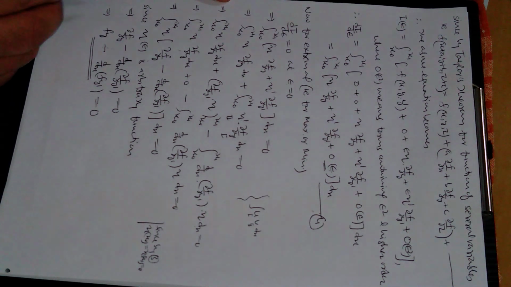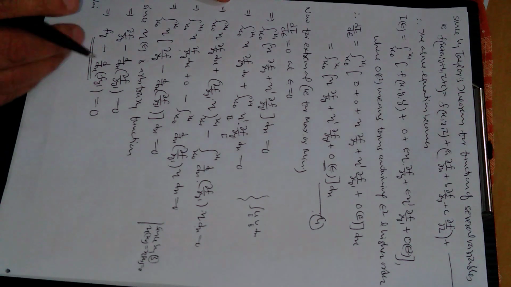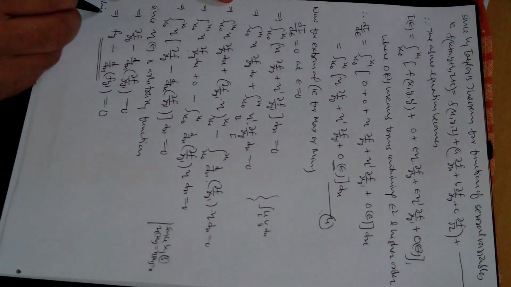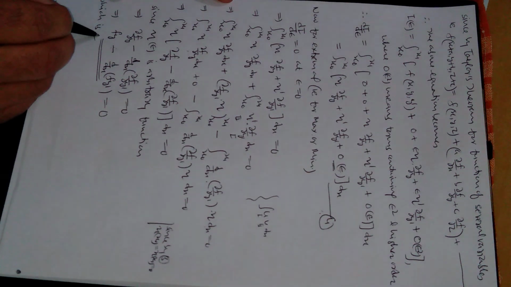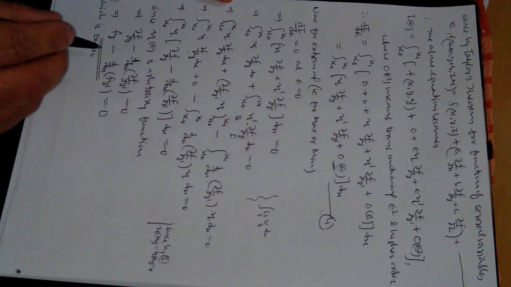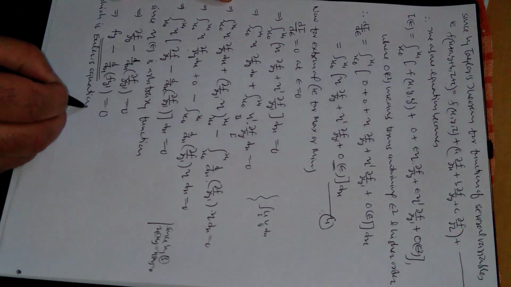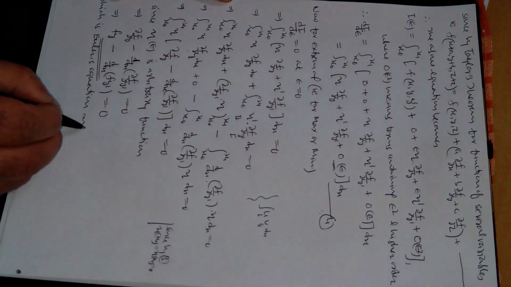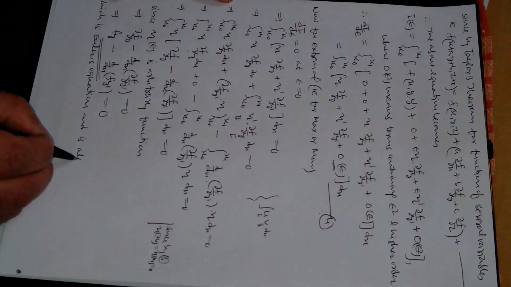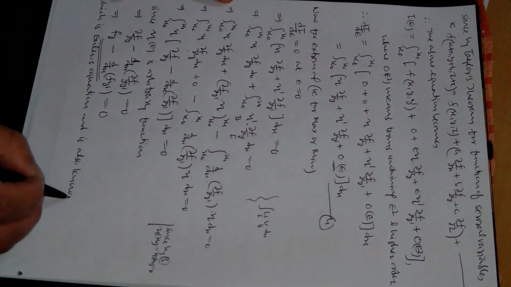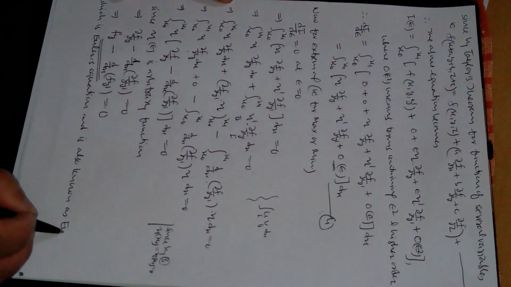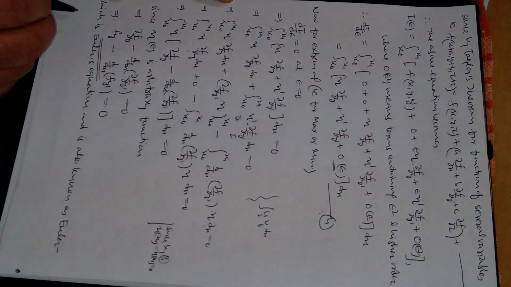This is Euler's equation, and it is also known as the Euler-Lagrange equation.